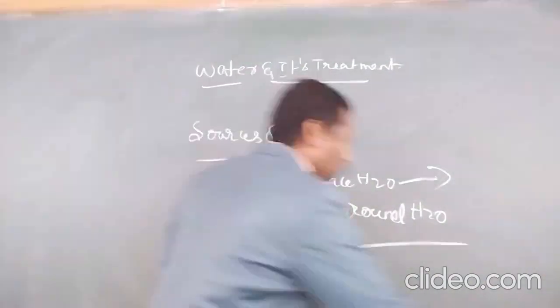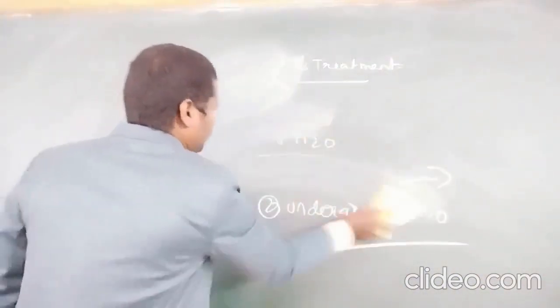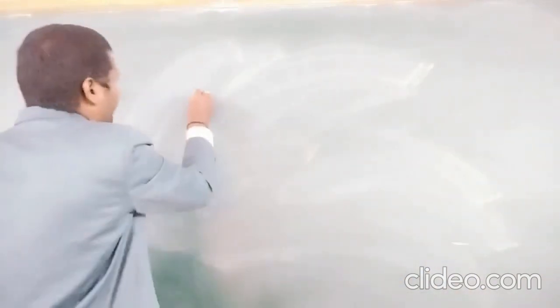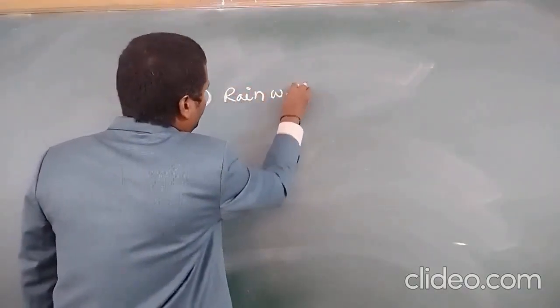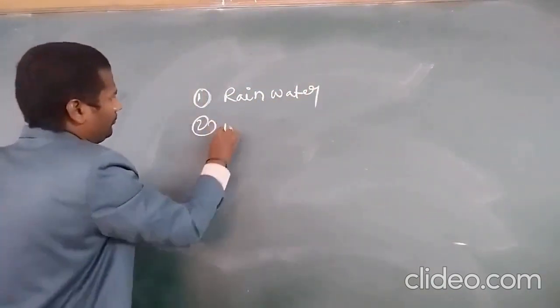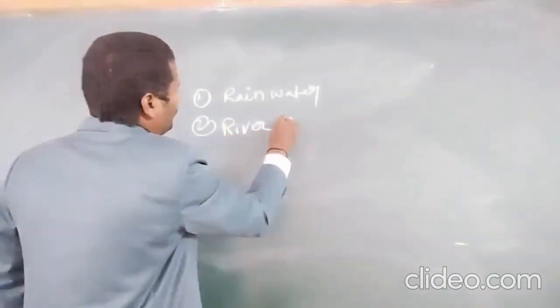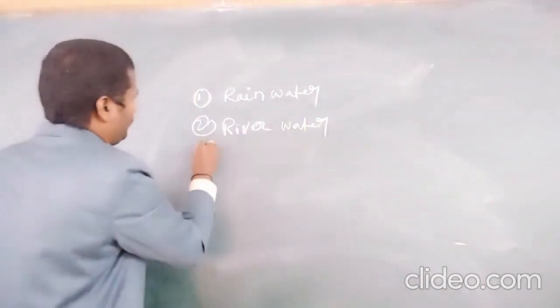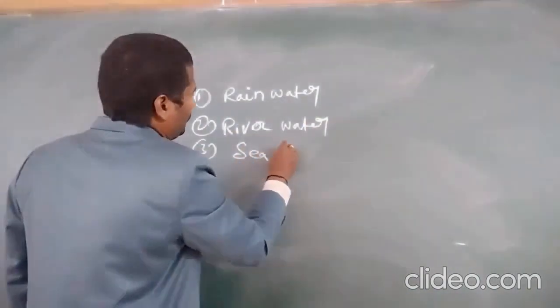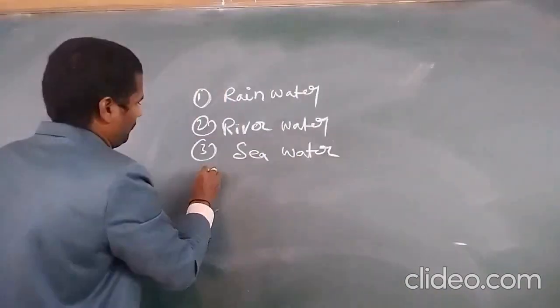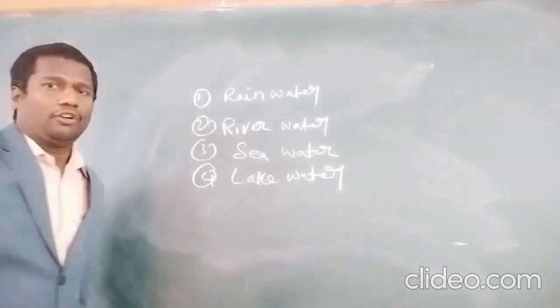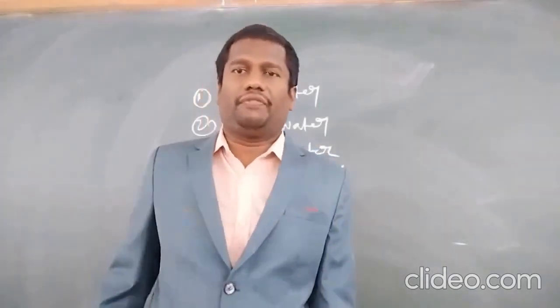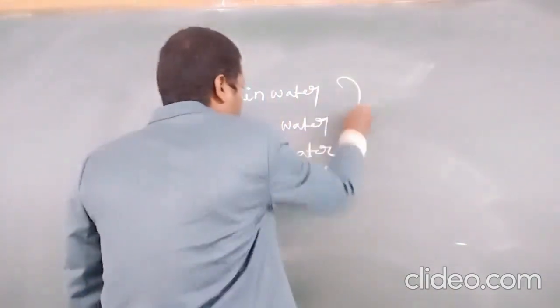One is rainwater, river water, sea water, lake water. Total four types of surface water. These are the four types.